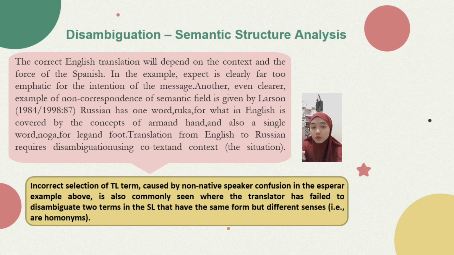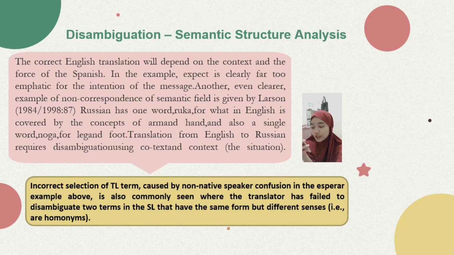Russian has one word, ruka, for what in English is covered by the concepts of arm and hand, and also a single word, noga, for leg and foot. Translation from English to Russian requires disambiguation in context and the situation.